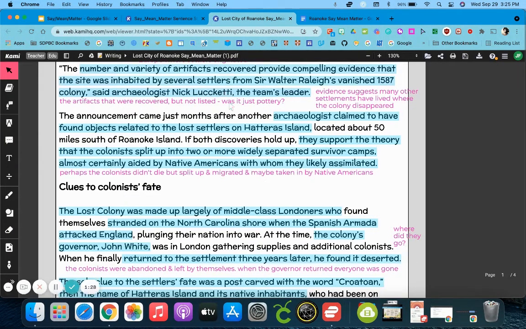I can go back to my passage and see things like that. I have another annotation. Maybe I want to add this for my next mean, where it says the artifacts that were recovered but were not listed. And then a question to ask myself, maybe it might be answered later on in the passage. Was it just pottery? What type of artifacts were listed?